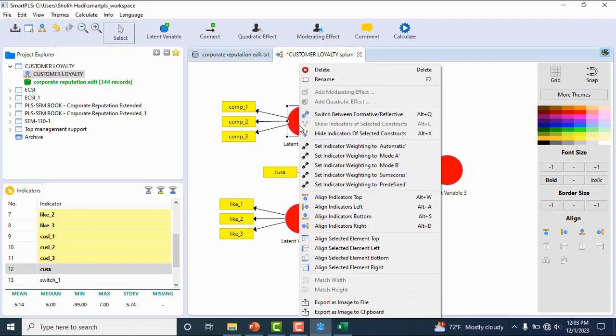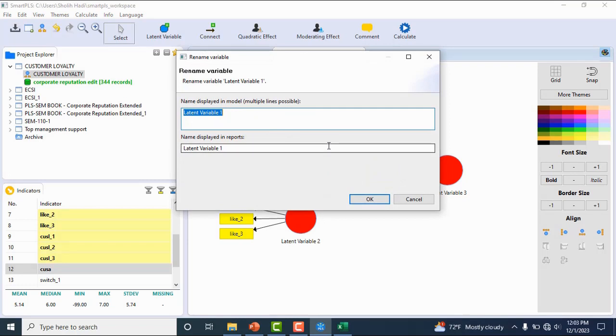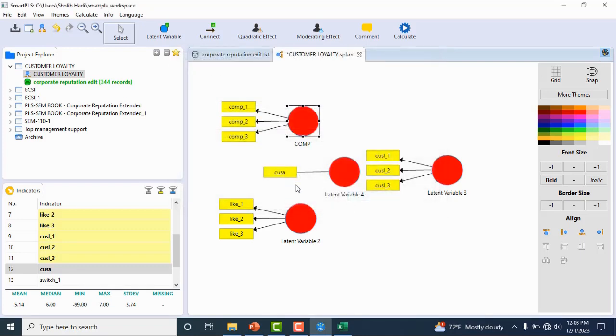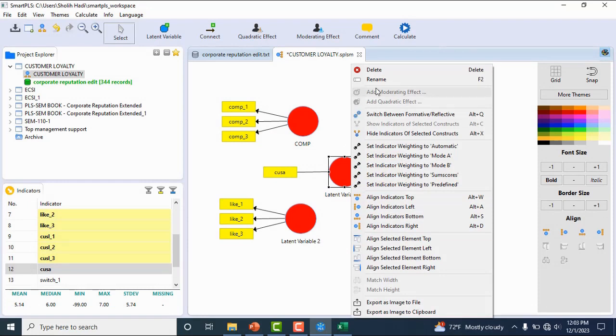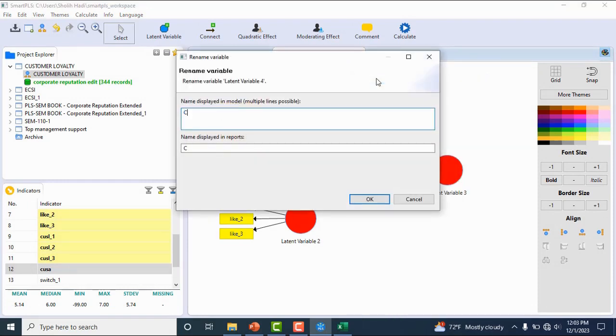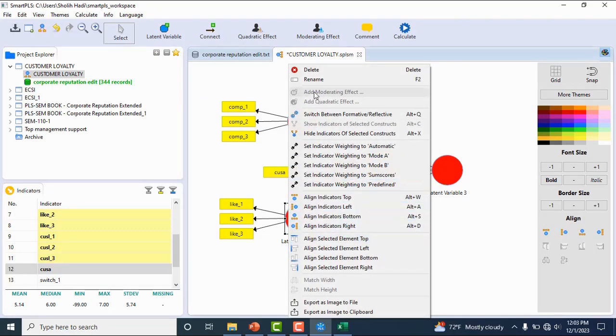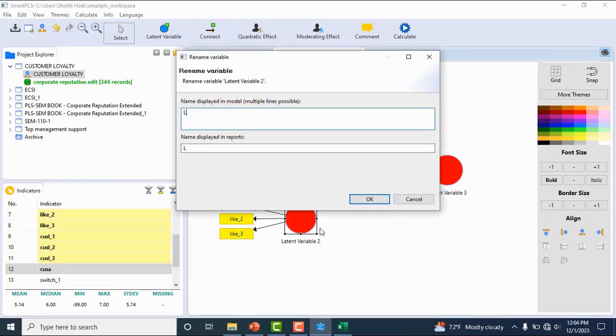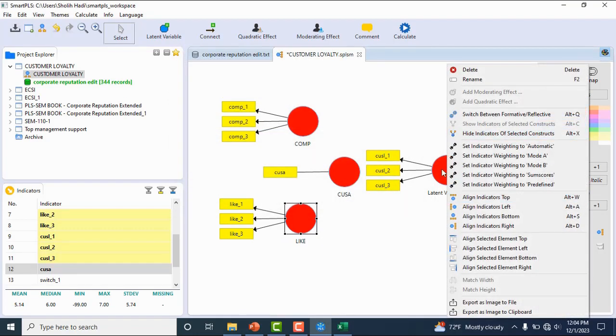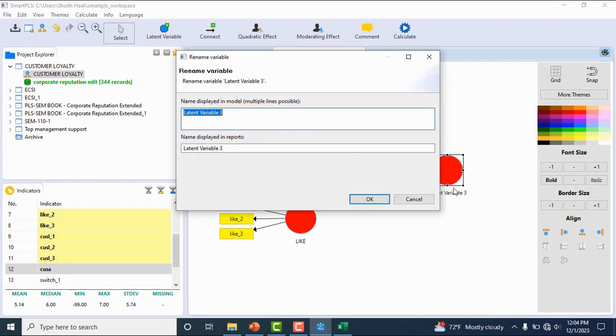Then we give the name, like this one is competence, and like customer loyalty.